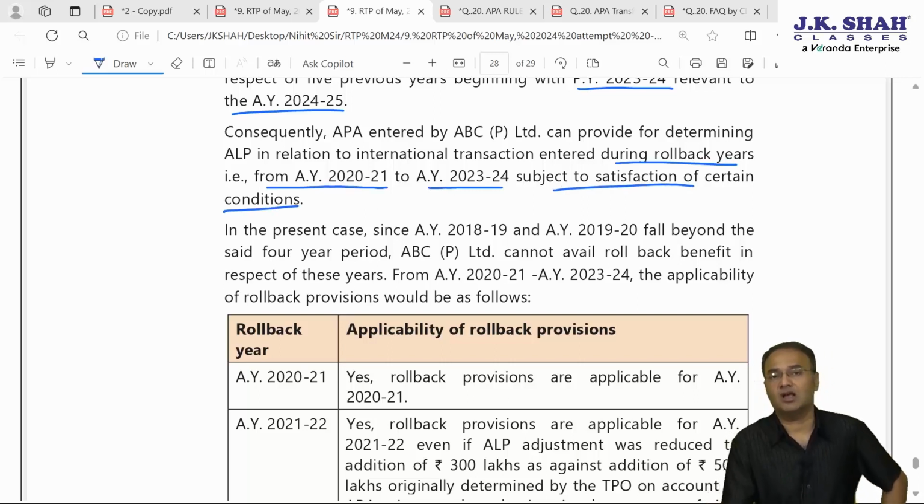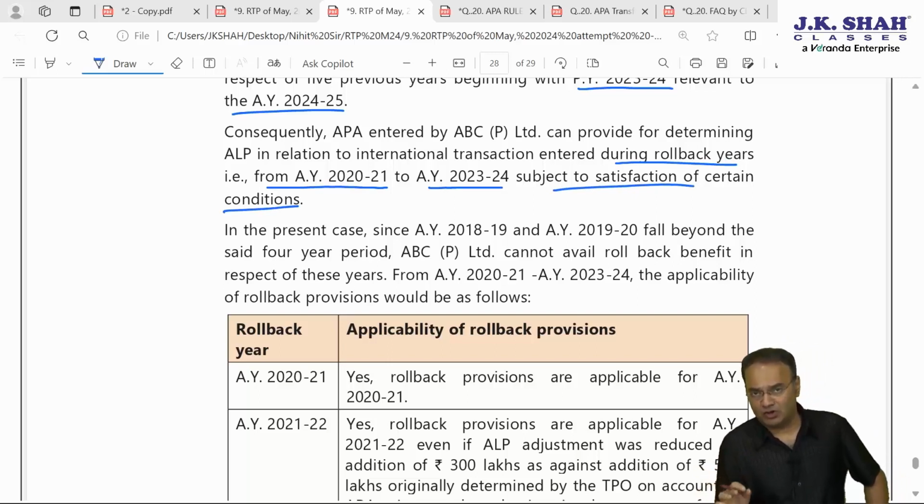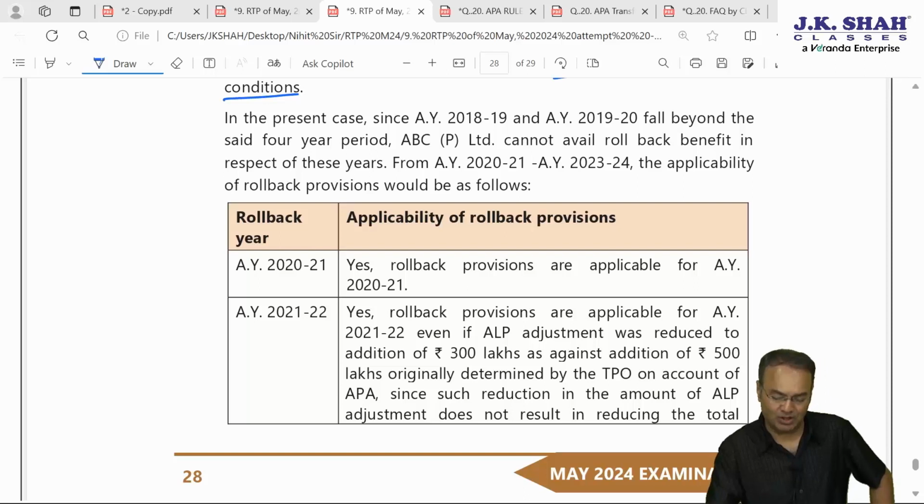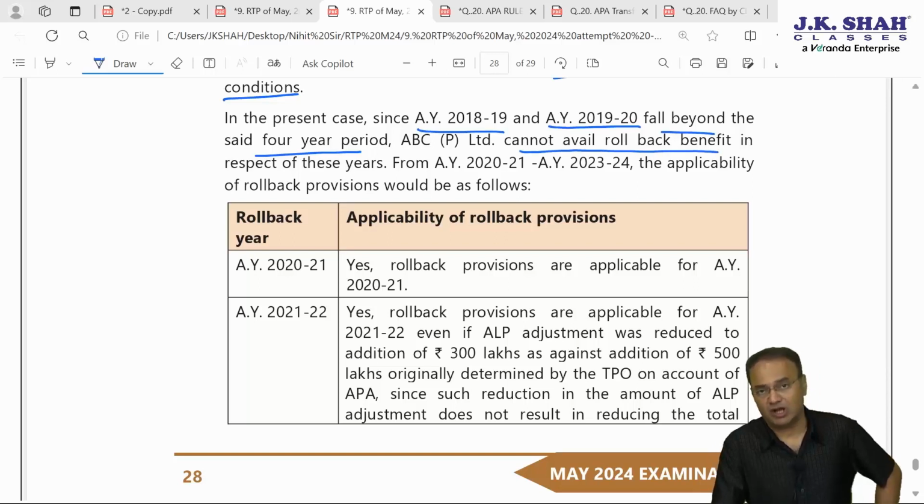One of the conditions is that the CA report should have been furnished for all these 4 years. The IT return should have been filed for all these 4 years within the time limit. AY 18-19 and AY 19-20 fall beyond the 4-year period. Therefore, the assessee cannot avail rollback for these 2 years.